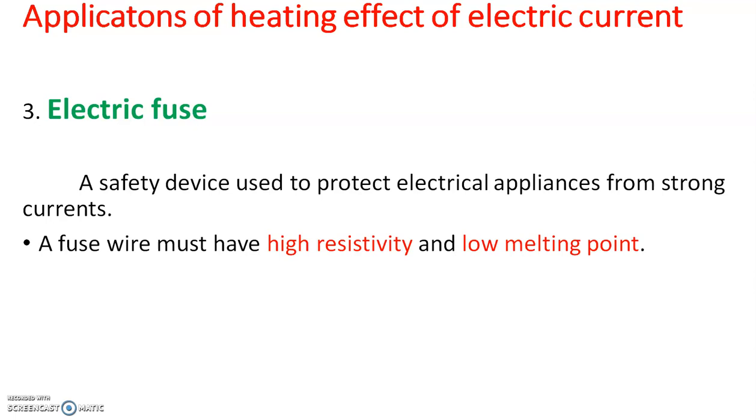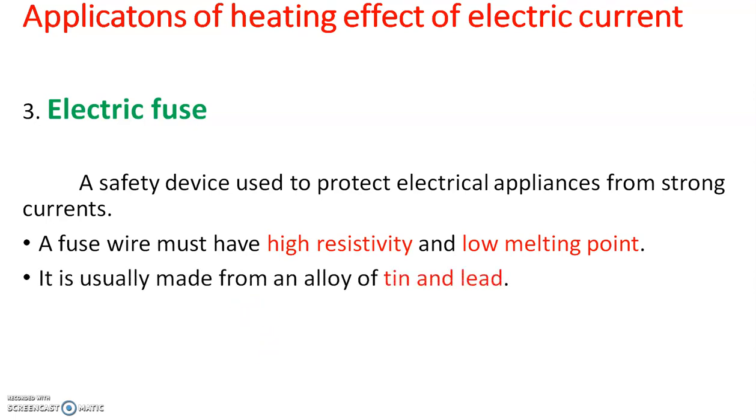If high melting point is there, what happens? Even if more heat energy flows, it will not melt, it will not break the circuit. The fuse will be safe, but what happens? The other appliances connected in the circuit will be damaged. For the safety of the appliances, we are using the fuse. So appliances will get damaged, but the fuse will be in safe condition if it had a high melting point. So fuse wire should have high resistivity and low melting point, and it is normally made from tin and lead.